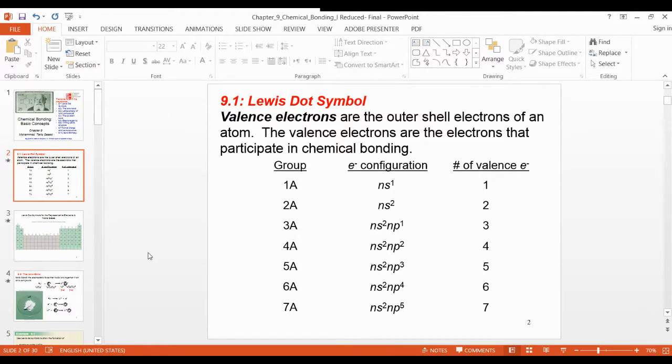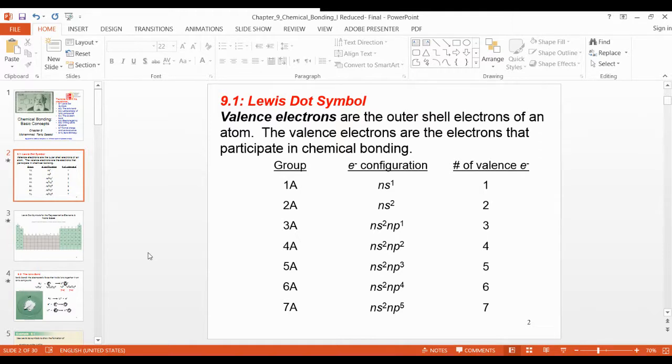Lewis dot symbol is that one in which you have to arrange only valence electrons around the metal and non-metal. You remember that the valence electron is a very important electron which takes part in a chemical reaction, and the bond formation depends only on the valence electron.